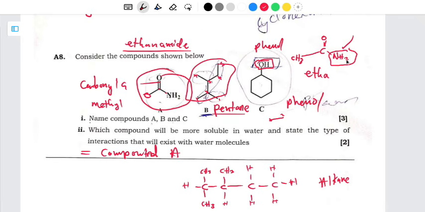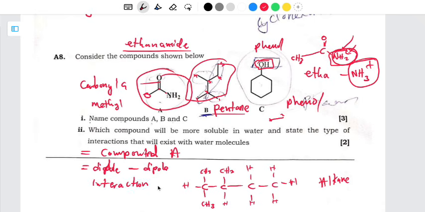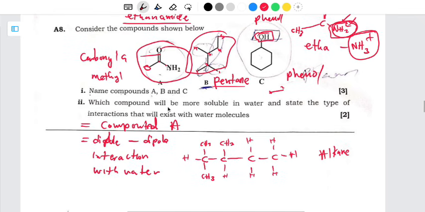This amine here can gain a proton and become a charged one, which is going to be positive. This is going to interact with water to form the hydrogen bonds. It's a dipole to dipole interaction. So we can say dipole to dipole interaction. That is the one which is going to be formed with the water molecule.